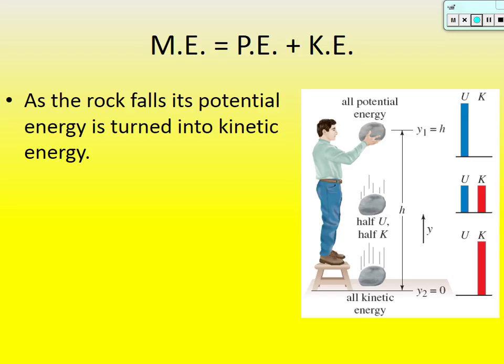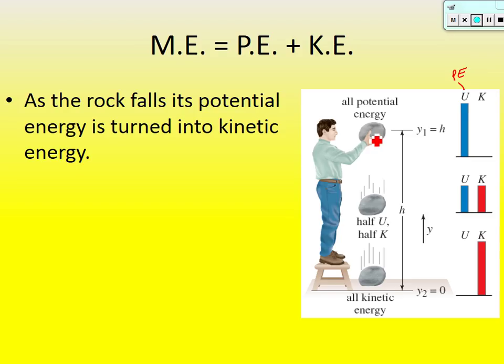So let me give you an example of this. Let's say as the rock falls, its potential energy is turned into kinetic energy. So here's this guy. He's got this rock. At this point, all of the energy in this rock is what? Potential. Another way of showing potential, some physics textbooks will use a U. That just means potential energy.